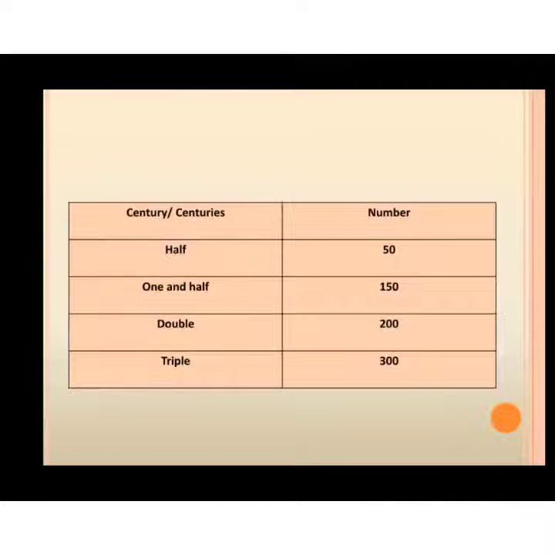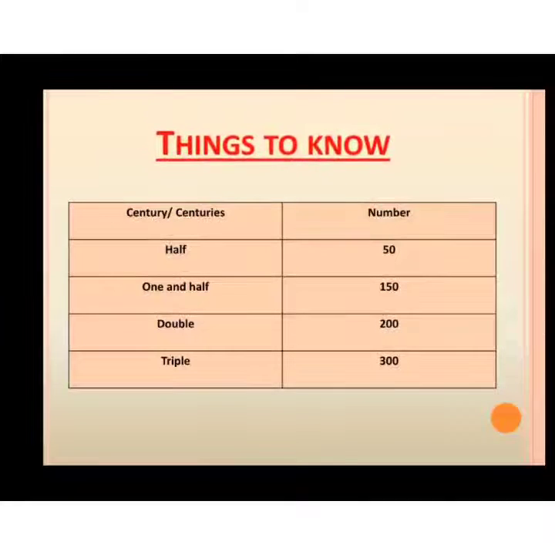Next topic is things to know. We have understood the meaning of century. Dear students, half century indicates half of 100, that means 50.